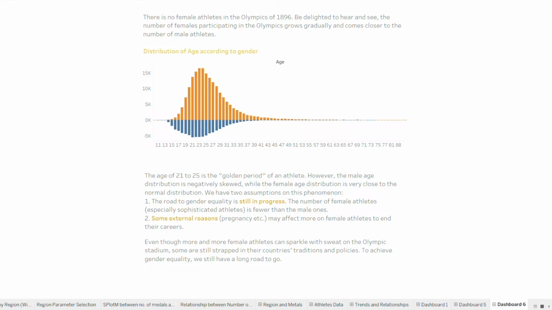We have two assumptions on this phenomenon. First, the road to gender equality is still in progress. The number of female athletes, especially senior athletes, is smaller than male ones. Second, some external reasons like pregnancy may affect female athletes more, leading them to end their careers earlier.